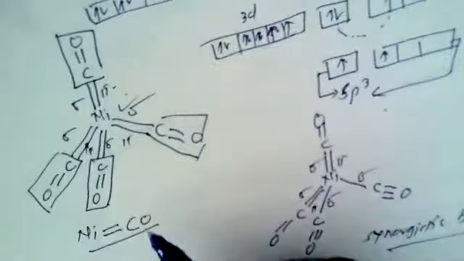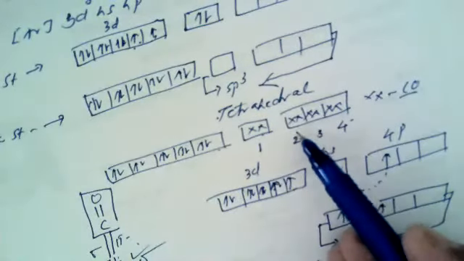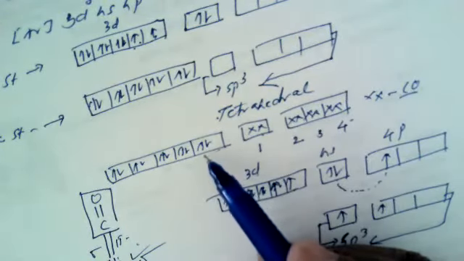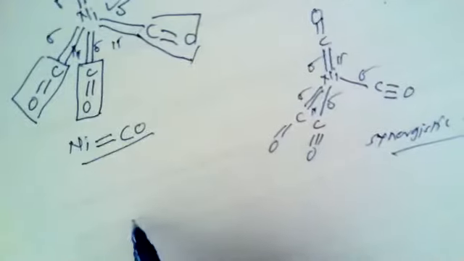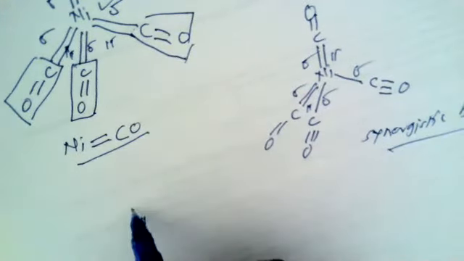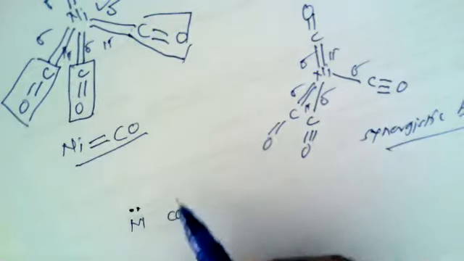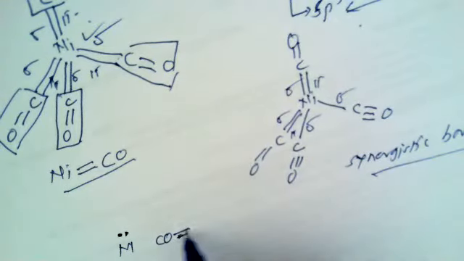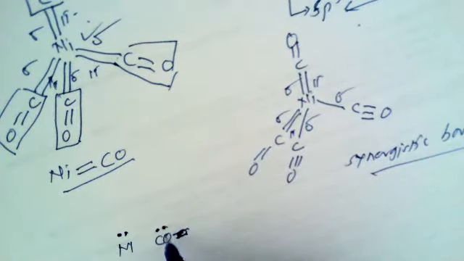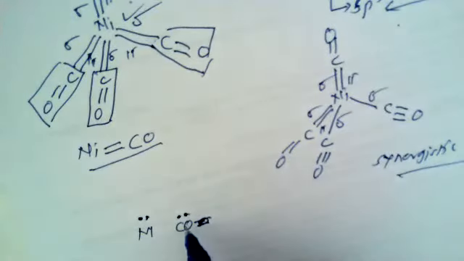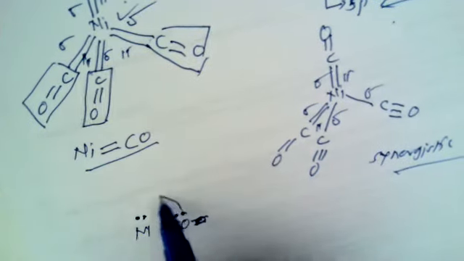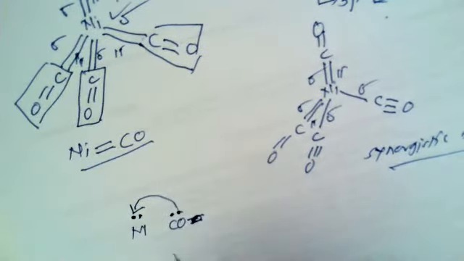Here, as we know, when carbonyl groups approach the orbitals of nickel, there is more accumulation of negative charge on the metal atom, that is nickel. This is a carbonyl group which can donate its electrons to the metal. So every carbonyl group, when it donates a pair of electrons to the metal, causes more accumulation of negative charge on the nickel atom, or this can be simplified like this: nickel and this is carbonyl.